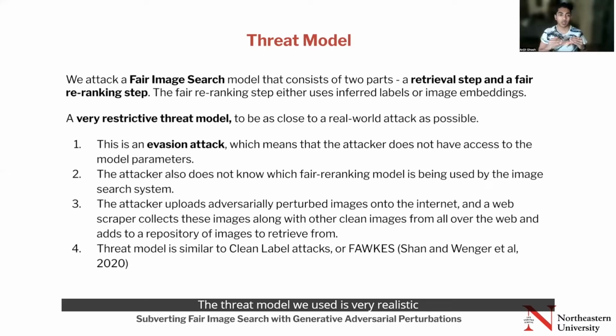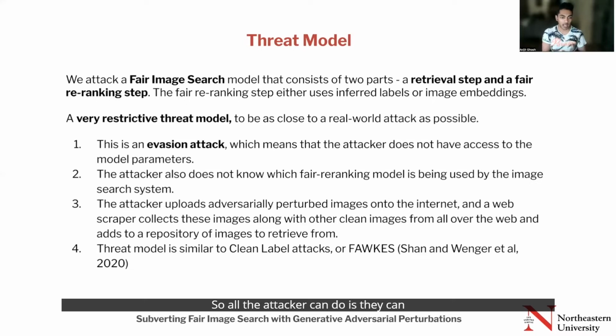The threat model we used is very realistic and also very restrictive, to be as close to a real-world attack as possible. This attack is completely black box. So what does that mean? This is an evasion attack, which means that the attacker does not have access to the model parameters. The attacker also does not know which fair re-ranking system is being used by the image search system.